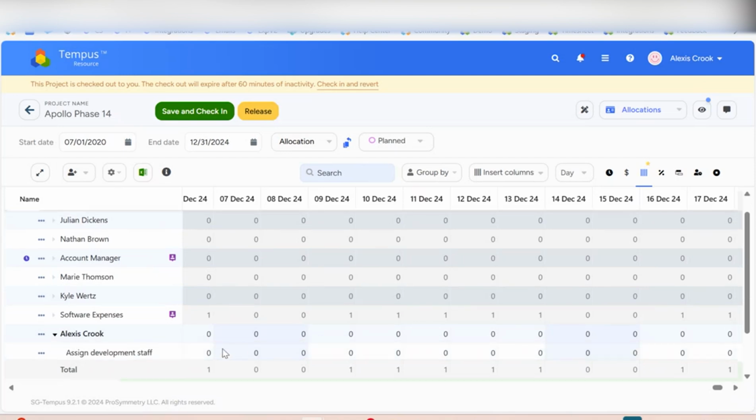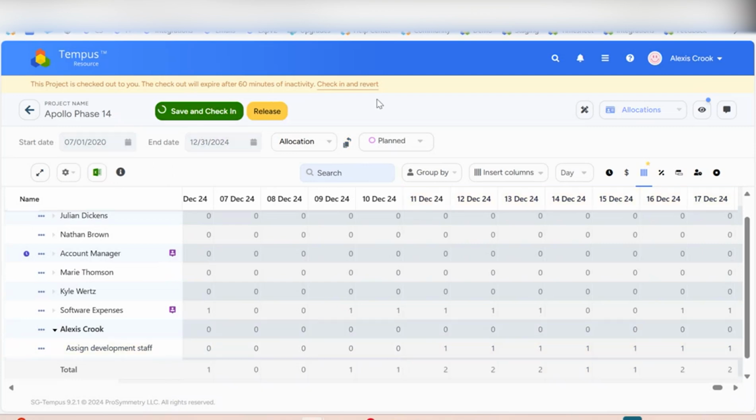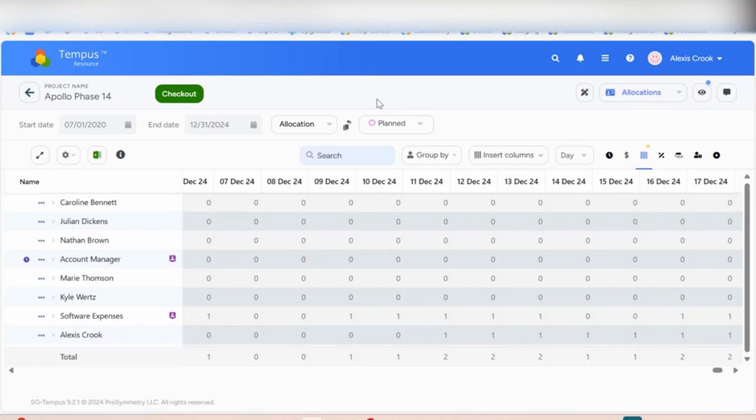Scroll down. So you can see now that my weekends are available to be planned on. So if I want to give myself 1 FTE for the following days, again, this is happening over a weekend, you absolutely can. And then I can go ahead and save that. It's as simple as that, updating that setting, updating the capacity of your resources, and then planning on the weekends.